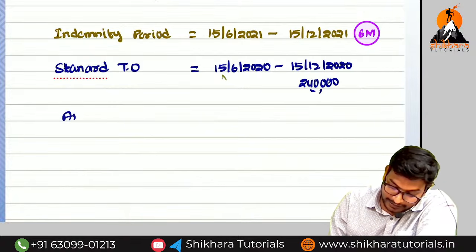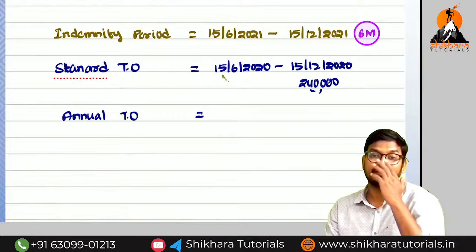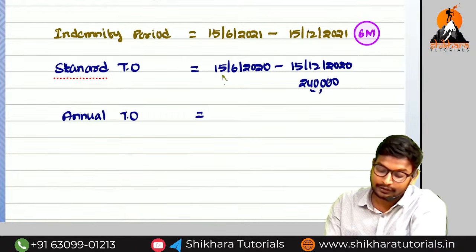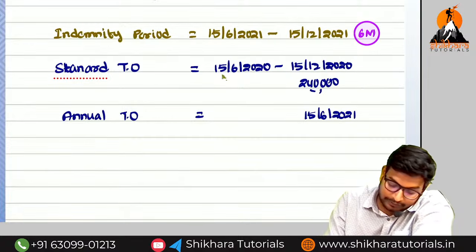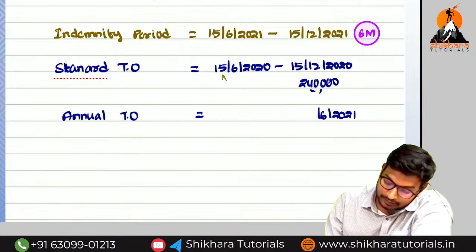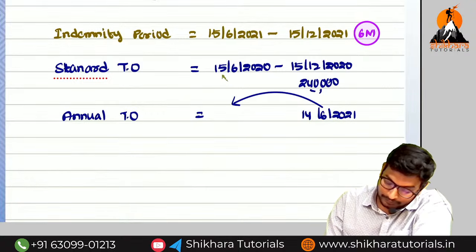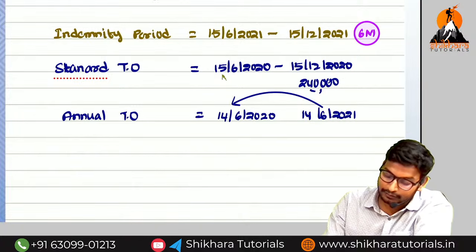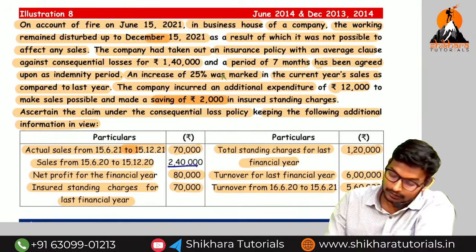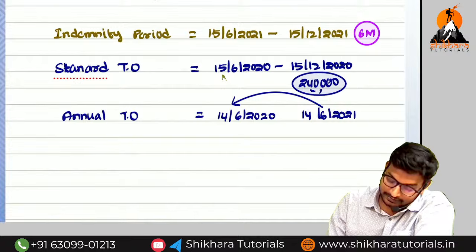Okay, next one, what is the annual turnover? What is the meaning of annual turnover? 12 months immediately preceding the date of fire. What is the actual date of fire? 15/6/2021 is the date of fire, but up to 14/6/2021. So the preceding 12 months means from 14/6/2020. This period of turnover is equal to how much? 5,60,000. So here we should take the 16.